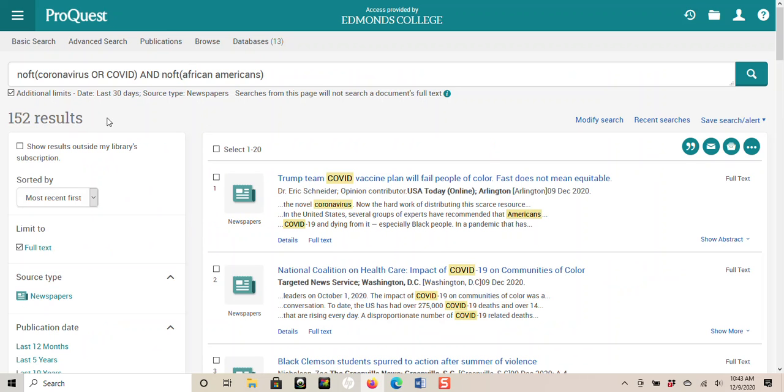Okay, and we got 152, which is kind of a lot, but not too bad. The first screen shows us the first 20, and my guess is we can find something in that first list. In this database, the articles will be returned chronologically, so the newest one will be on top.